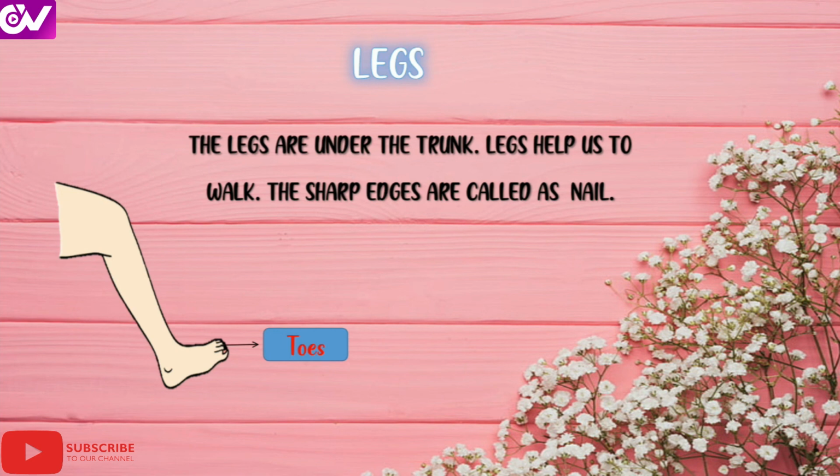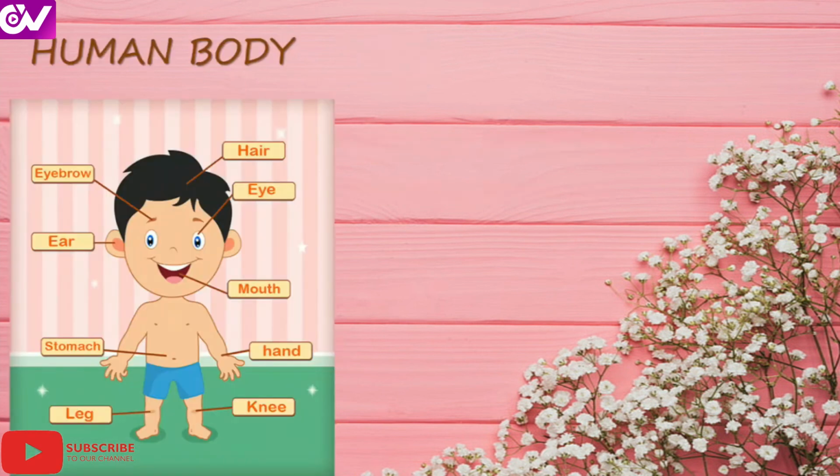Legs help us to walk, run and move from place to place. Leg is one of the important parts of the body which helps to move from one place to another. The sharp edges are called nails. As I have told you in hands, the sharp edges of the legs are called nails.